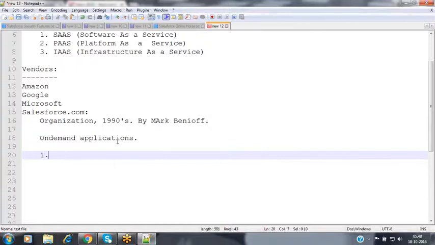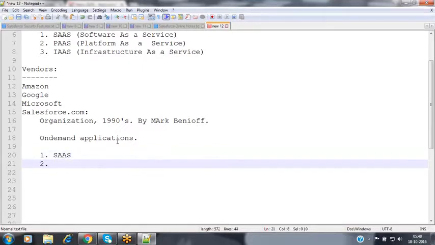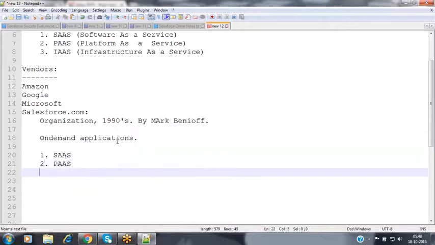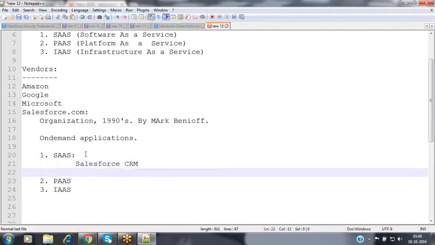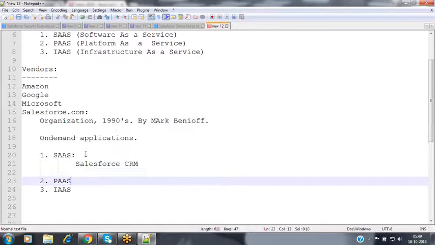Salesforce.com organization is offering all three categories of cloud computing services to you. They're offering the SaaS service, the platform service, and the infrastructure services also. Nothing but all three categories of cloud computing services to their customers. As part of SaaS, Salesforce offers an application called the Salesforce CRM application. This is a ready-made application which they have built.